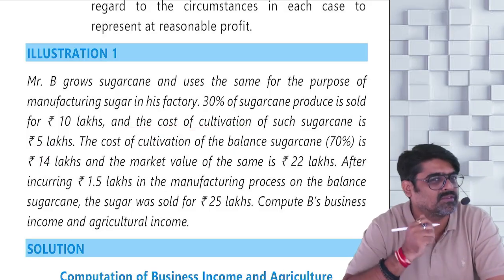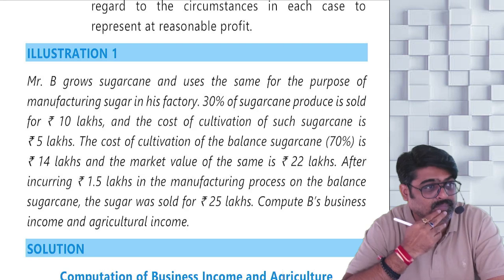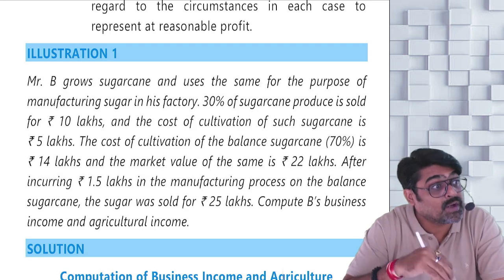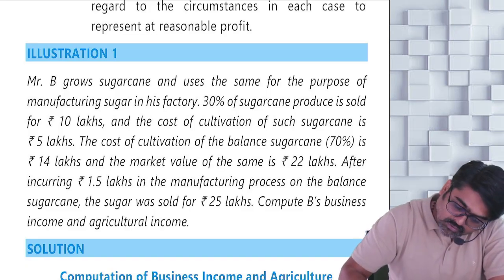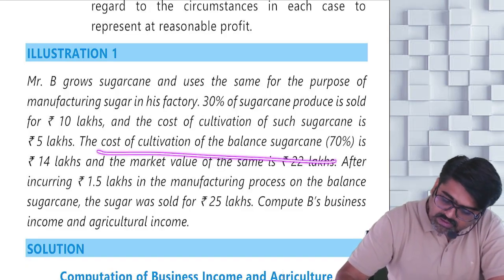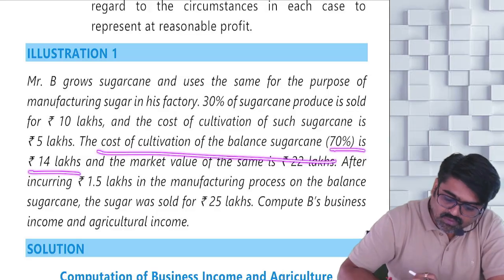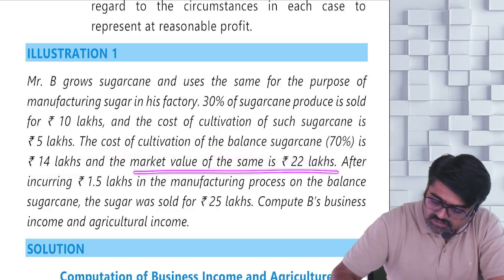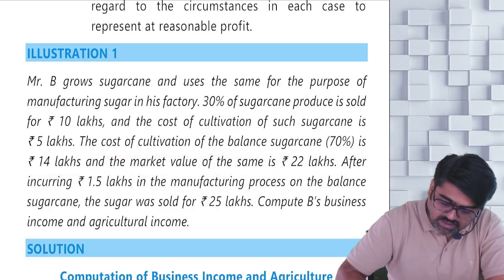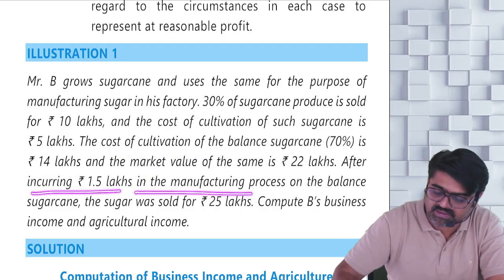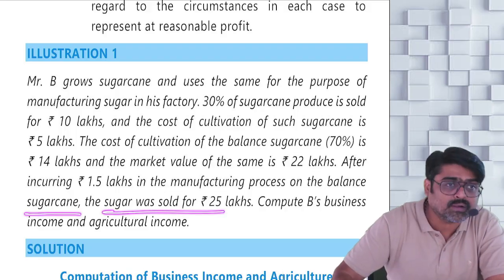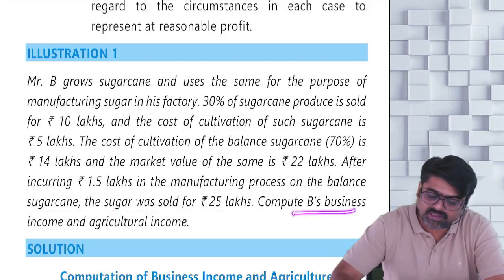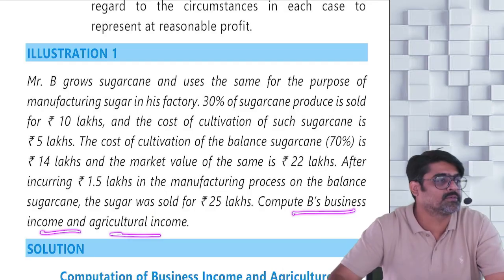So what about the balance 70%? It is used for manufacturing sugar in his sugar factory. The cost of cultivation of the balance 70% sugar cane is 14 lakhs and the market value of the same is 22 lakhs. After incurring 1.5 lakhs in the manufacturing process on the balance sugar cane, the sugar was sold for 25 lakhs. Compute B's business income as well as agricultural income.